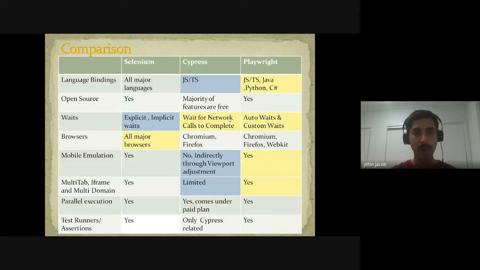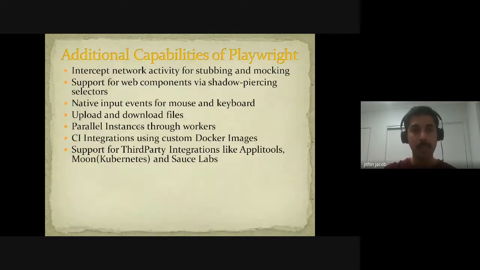And I have marked a few gray areas and a few areas where Playwright is shining. Except for the IE testing, I think Playwright is much better than Cypress. And it has an edge over Selenium for the waits concepts. Hope it's clear. Let's look at some additional capabilities.